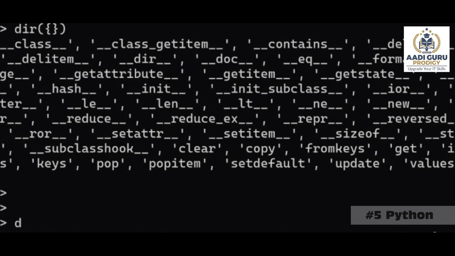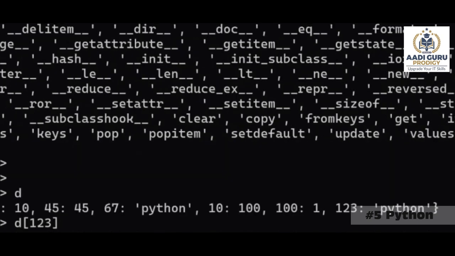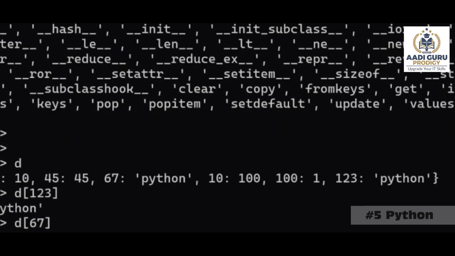If I ask d of 1, 2, 3, Python. If I ask the interpreter what is d of 67? Python. If I ask the interpreter, what is d of Python? Not taken, sir.